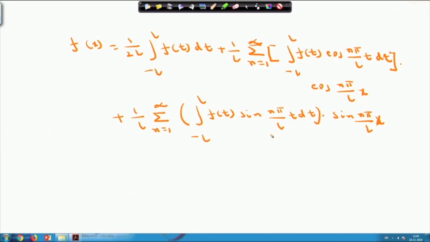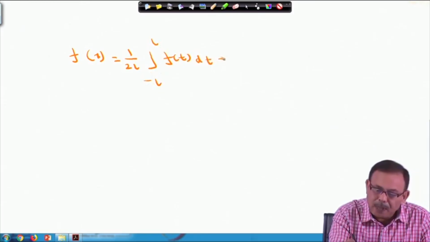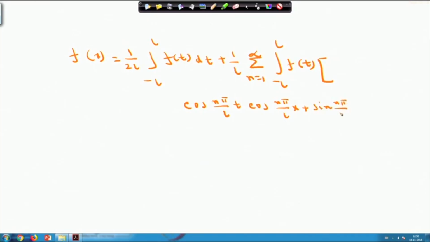Once I get this, the terms cos n pi t by L and cos n pi x by L we can combine, and we can write again f(x) equals 1 by 2L integral from minus L to L f(t) dt, which remains as it is, plus 1 by L summation n equals 1 to infinity integral from minus L to L f(t) times [cos n pi t by L cos n pi x by L plus sin n pi t by L sin n pi x by L] dt.